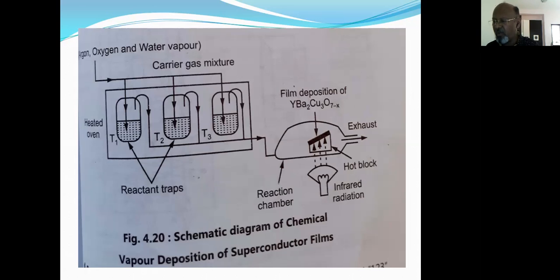So after the formation of YBa2Cu3O7, we shall discuss the structure of this ceramic superconductor.